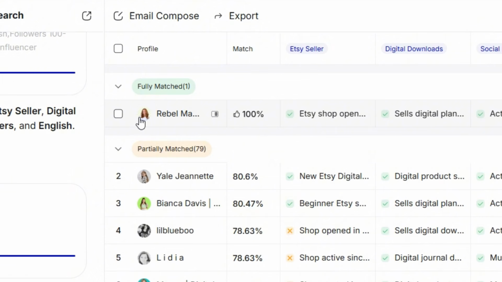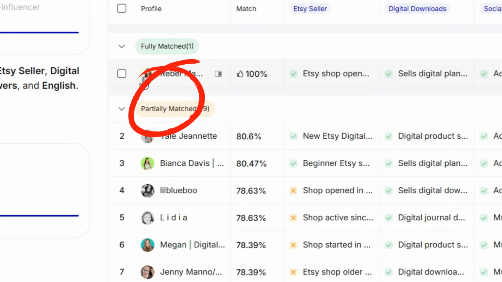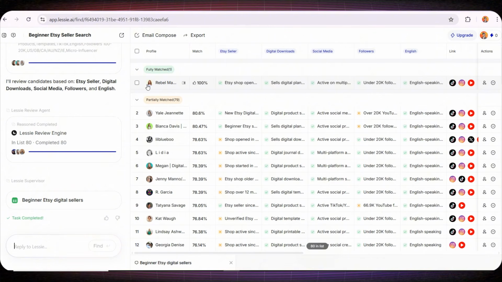The second section is called Partially Matched, and here you might find people who are missing one or more of the conditions you requested. For example, maybe someone doesn't live in the United States, or maybe someone doesn't speak English, or maybe they do have an Instagram account, but they have more than 20,000 followers. So the key idea here is very simple.